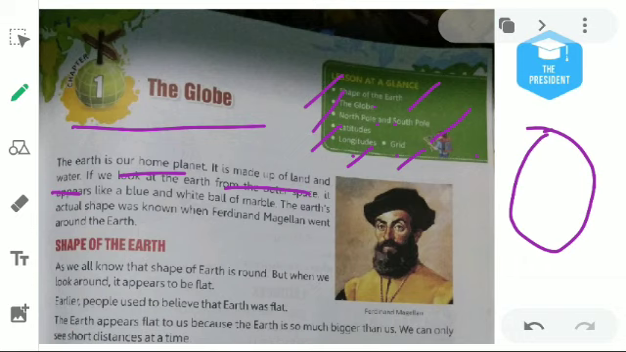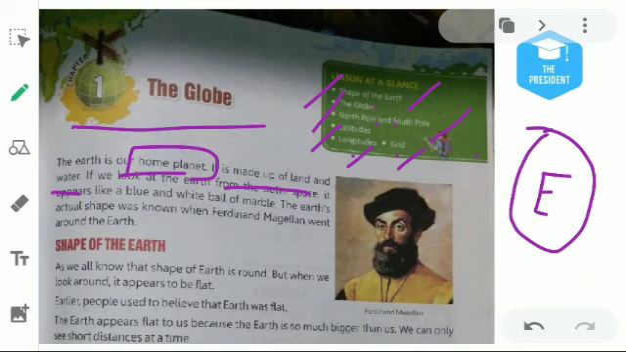Okay. The Earth is our home planet. It is made up of land and water. We know about the solar system. The solar system is the family of planets, 8 planets, one star, and meteoroids, asteroids, dust particles. In the solar system, the third planet is known as Earth. This is our what? Home planet. Why home planet? Because we all, humans and living beings, live here.